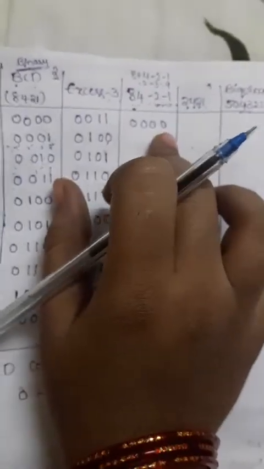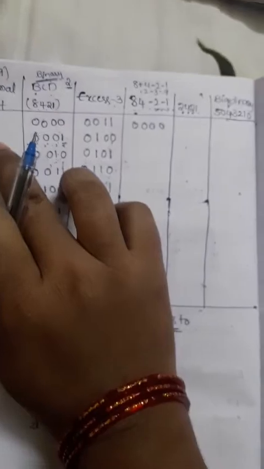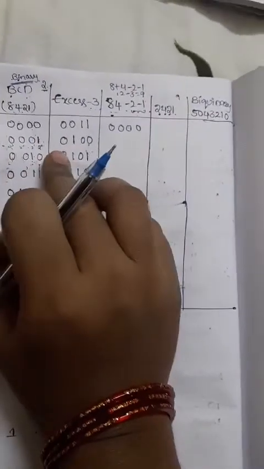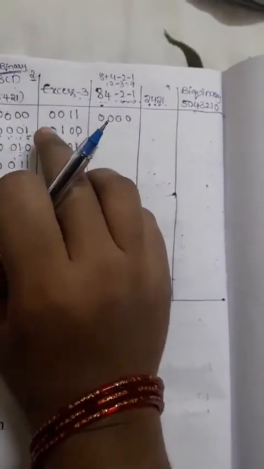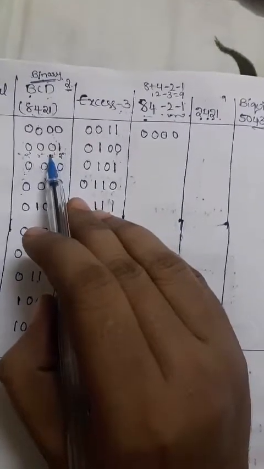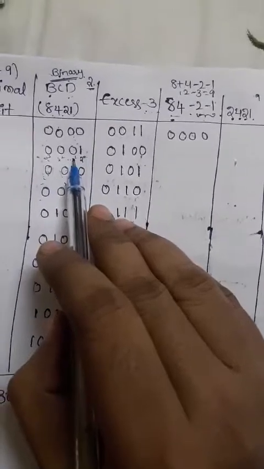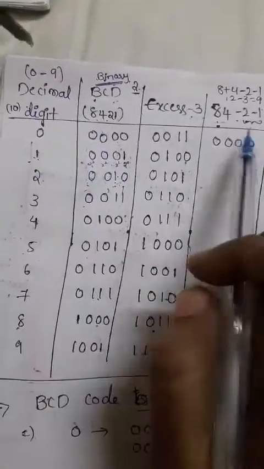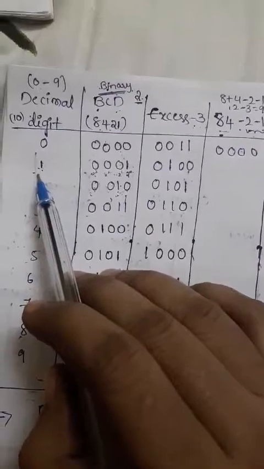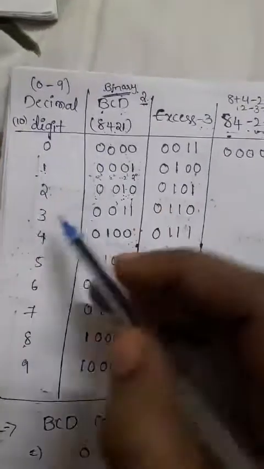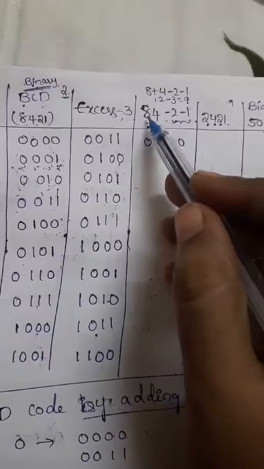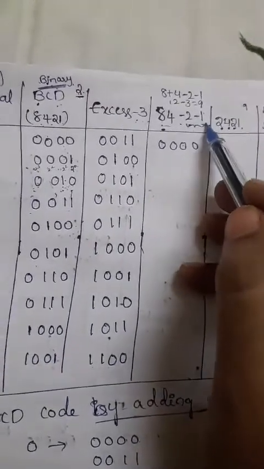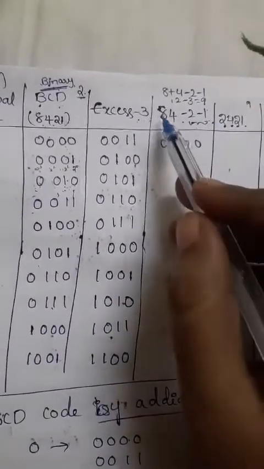If I want to convert 1, how can we make that 1 for the 84 minus 2 minus 1 code? Just check it, each digit is multiplied with the weight of its position. So we need to get the value 1. How to get that value 1? Actually this is 8, 4, minus 2, minus 1. So if I need to get 1, I am adding these values.